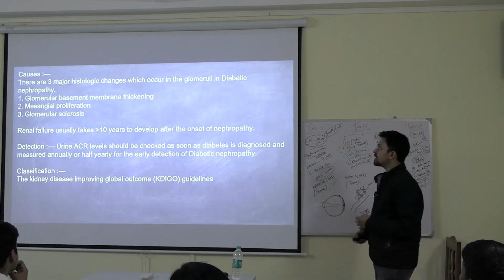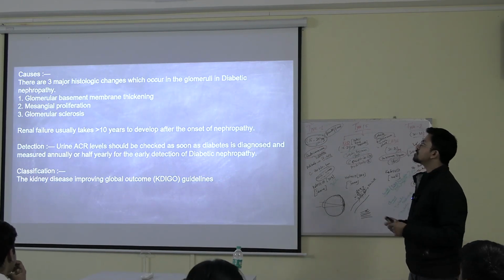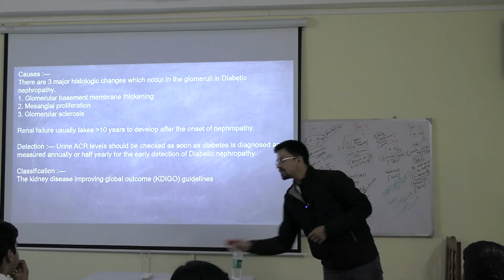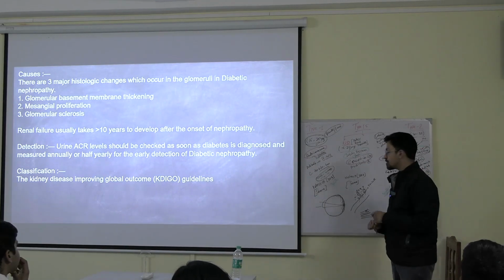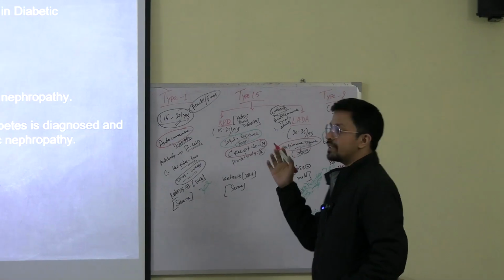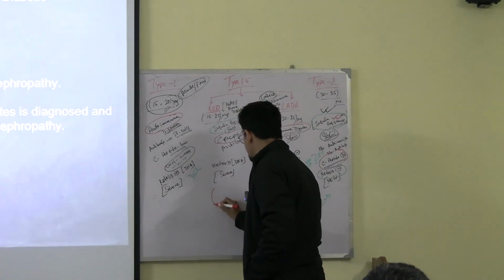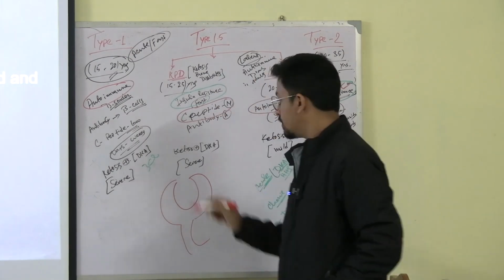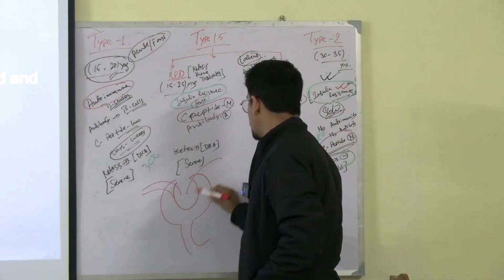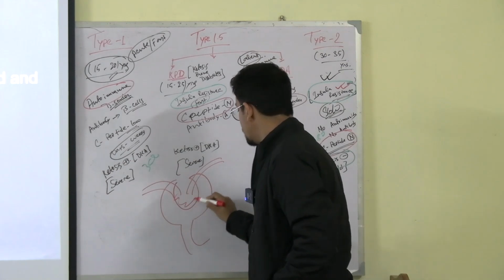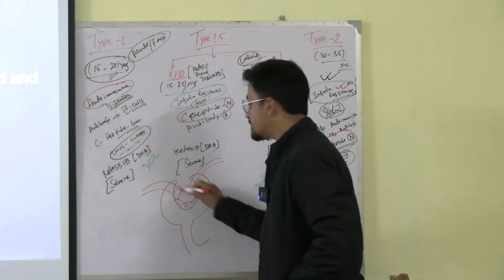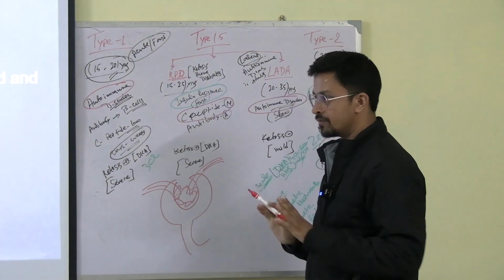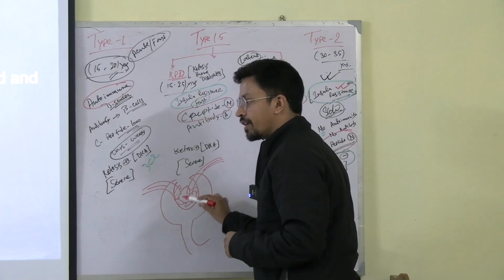Okay, got it? Now, what are the causes? There are three major histologic changes which occur in the glomeruli in case of diabetic nephropathy. You all know from physiology the structure of the glomerulus. Let me tell you one thing: why is diabetic nephropathy developing? Let's say this is your glomerular basement membrane. From here the blood is coming and over here the blood is going out. And these are the mesangial cells, which are filtering out the blood. This is the efferent, this is the afferent, let's say. Now blood is coming, filtering out over here and then going.